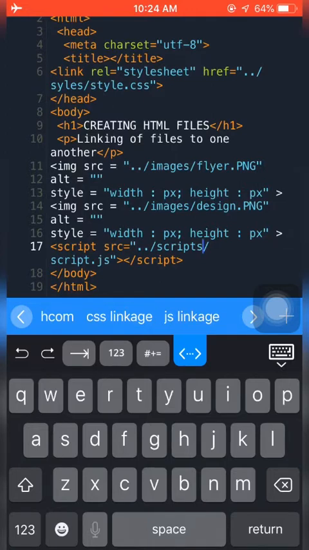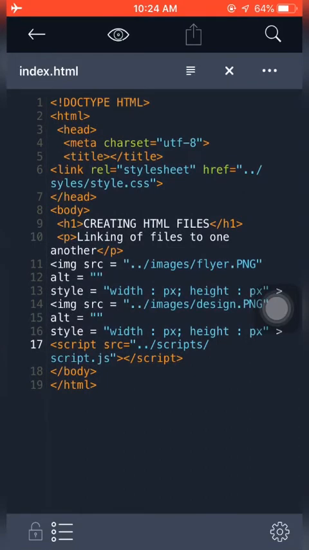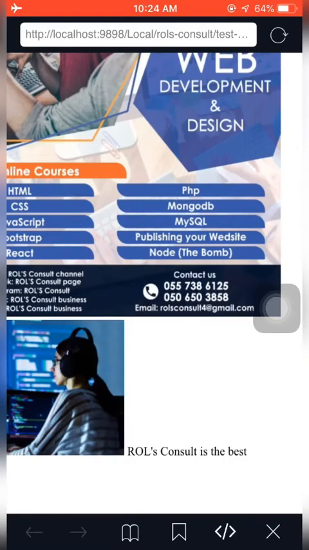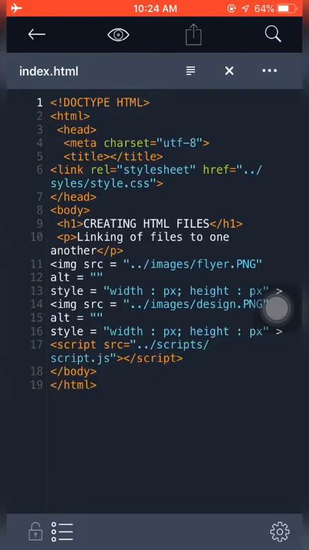After that, we went inside of script and we went for script.js. Let's see if we will see Rows Consult is the best over here. Nice one. So we can see Rows Consult is the best. We've been able to link a JavaScript program also to our HTML file.